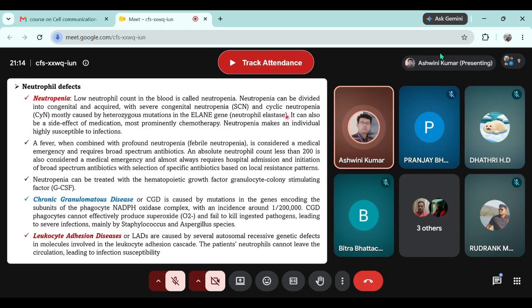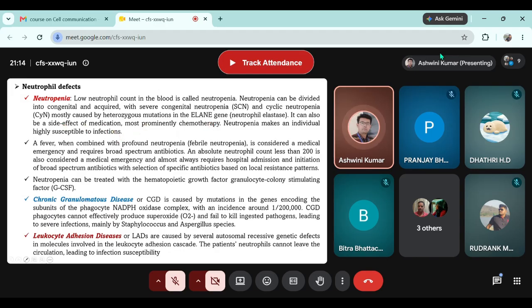So neutropenia can be divided into congenital and acquired. If there is some genetic defect right from the birth that is resulting in low neutrophil count, that is congenital neutropenia. And if there is damage to the hematopoietic system and there is neutropenia in the latter part of life, that is acquired neutropenia.